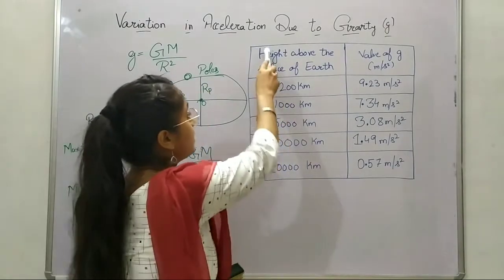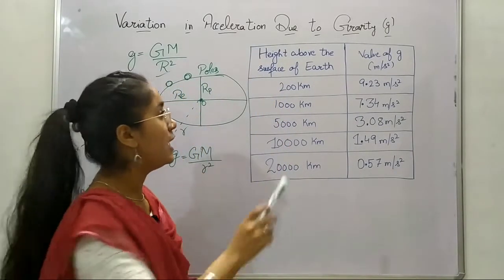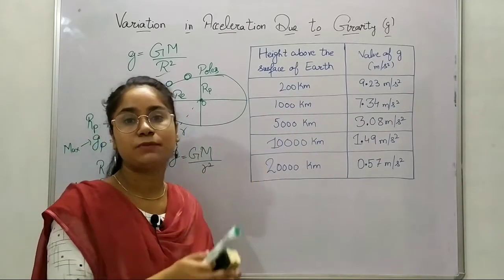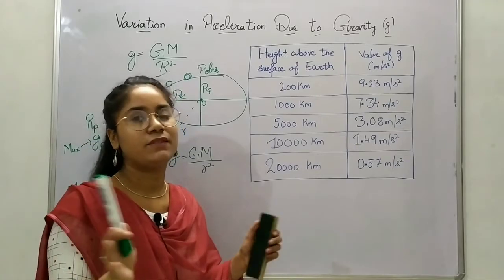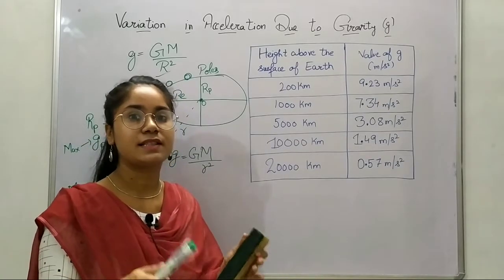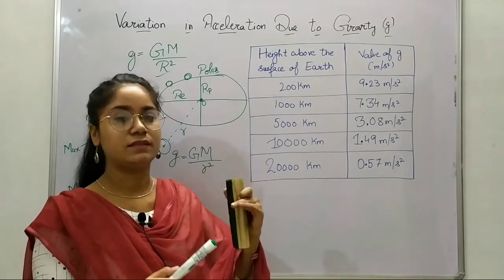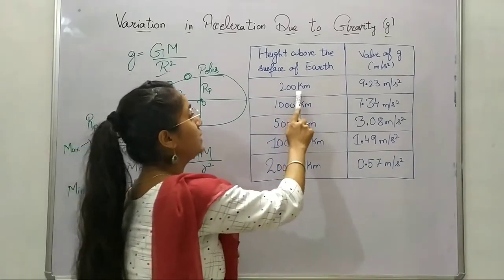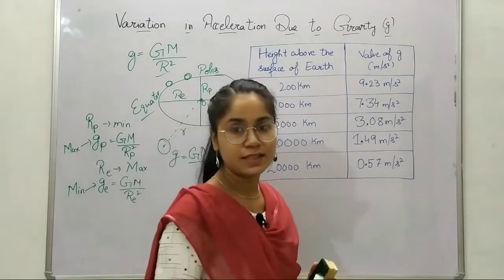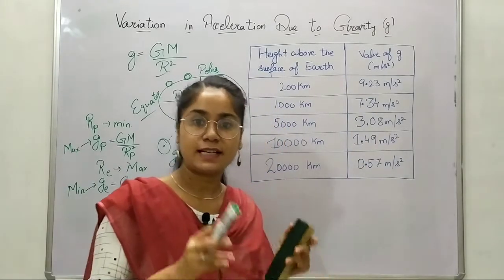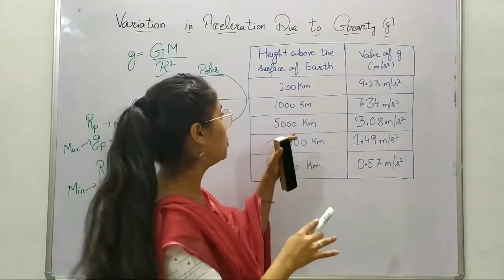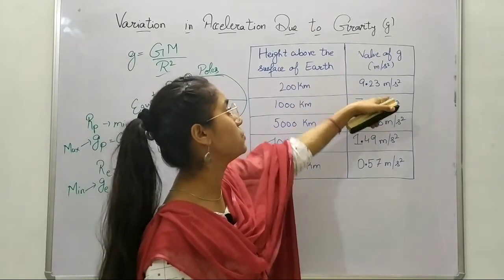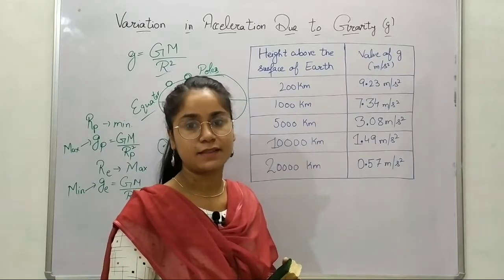You can see this table here, the height above the surface of the Earth. It was 9.8 at the surface of the Earth. If you go 200 kilometers up, the acceleration due to gravity becomes 9.23 meters per second squared.